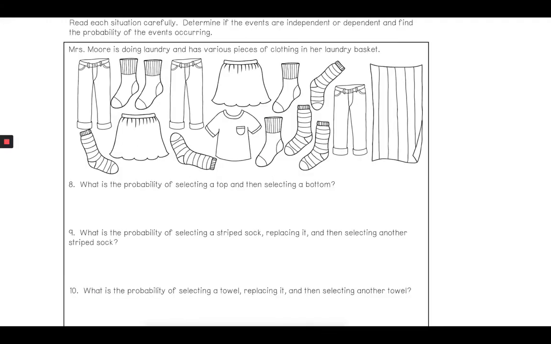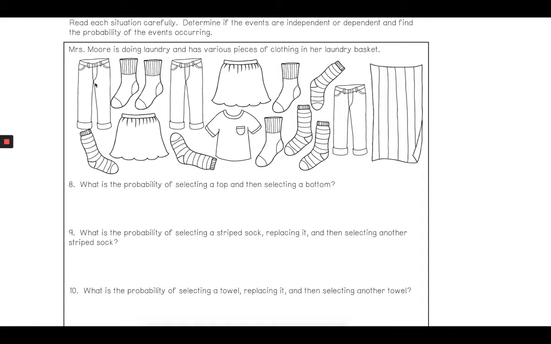Next question. We're going to read the scenarios here below. For each situation, we're going to determine if it's dependent or independent, and we're going to find the probability of the event occurring. Mrs. Moore is doing laundry and has various pieces of clothing in her laundry basket. What's the probability of selecting a top and then selecting a bottom? So first off, I need to identify how many items are here, and then how many of them are tops and how many of them are bottoms. So I'm just going to go ahead and count.